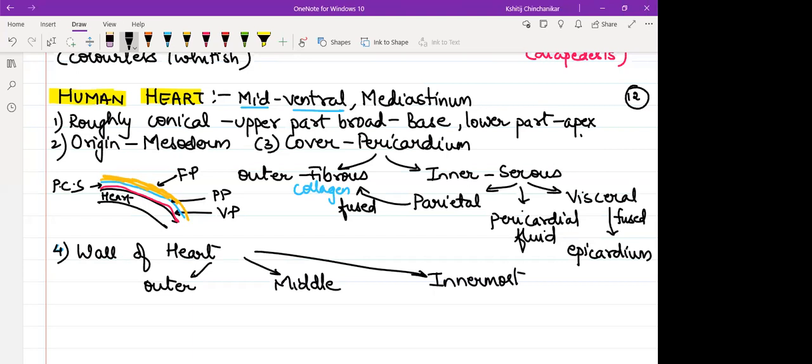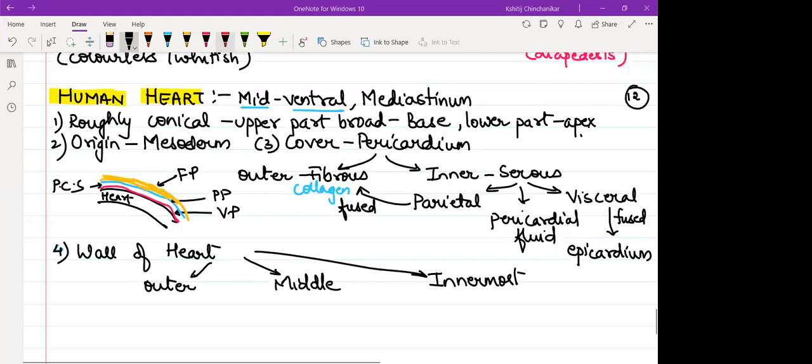Everyone knows heart is a hollow organ. It should be having cavities which will be filled with blood. So which part of the heart wall will be in direct contact with blood? Obviously innermost, and that is referred as endocardium.